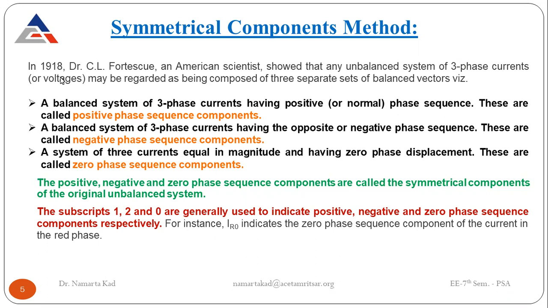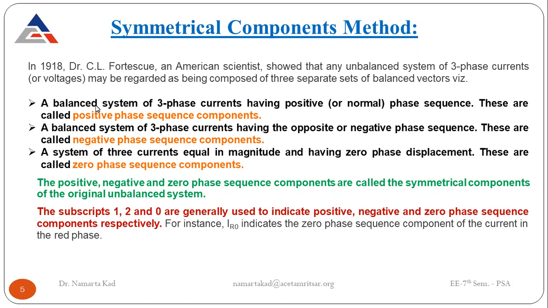In 1918, Dr. C.L. Fortescue, an American scientist, showed that any unbalanced system, where voltages and currents are distorted from their normal values, may be regarded as being composed of three separate sets of balanced vectors. That means this unbalanced system is equal to the sum of three balanced vectors.